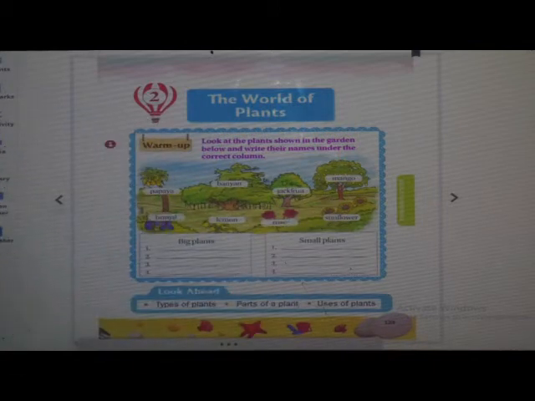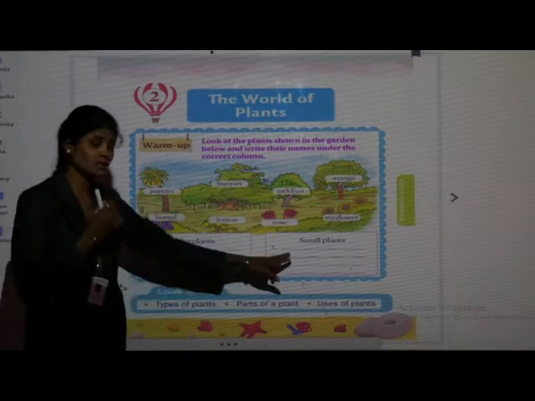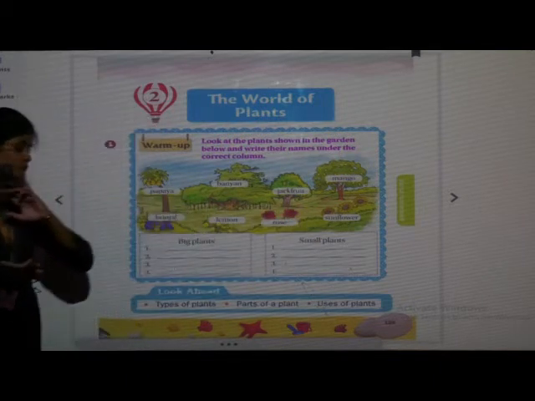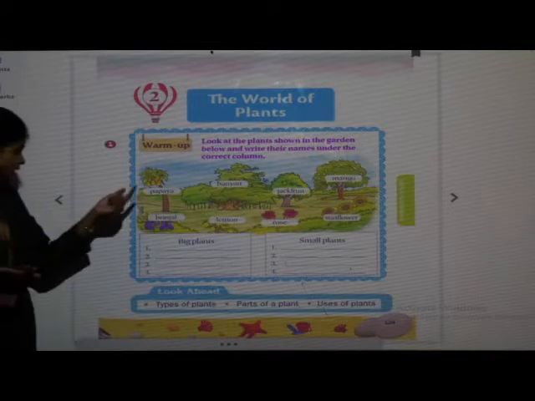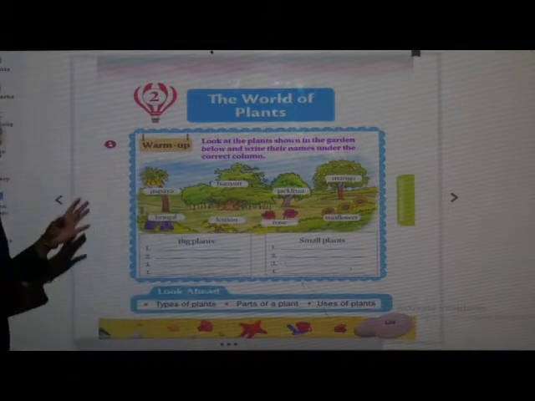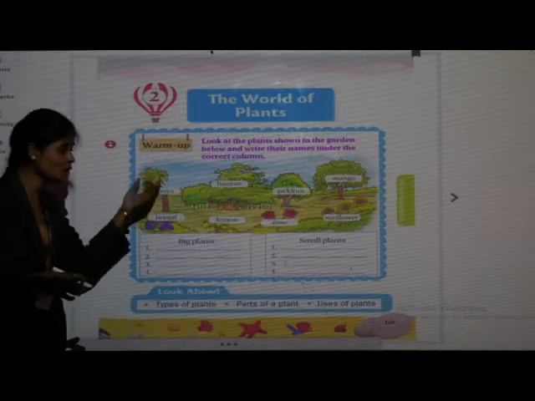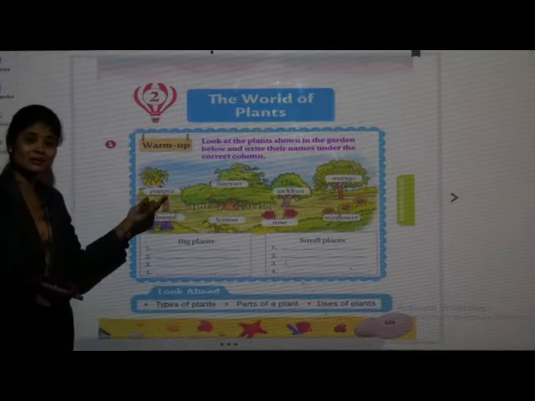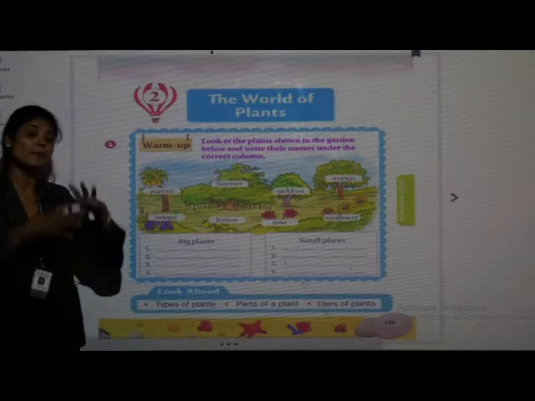Okay. Now, we have to divide these plants in 2 columns as big plants and small plants. We will write one by one. See students, this is papaya plant. Tell me, is it a big plant or small plant? Yes, papaya plant is big.